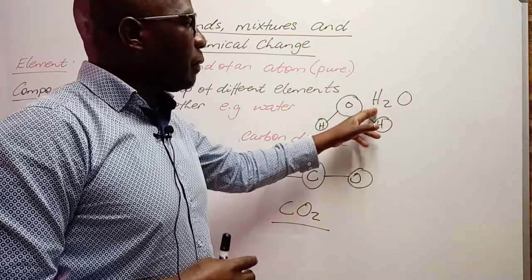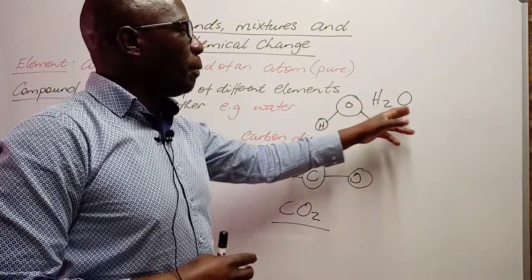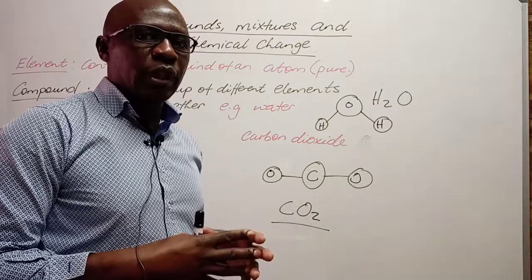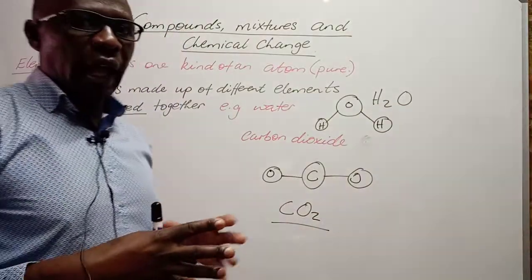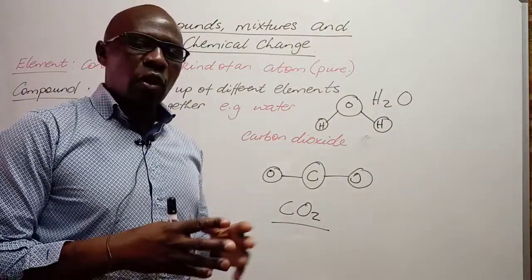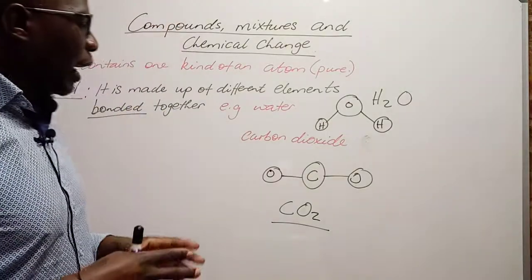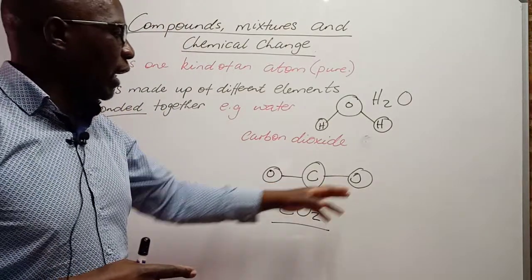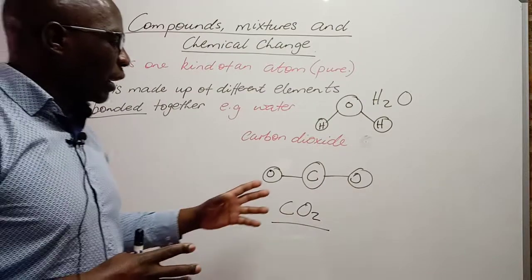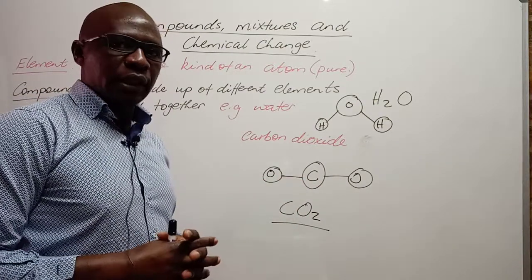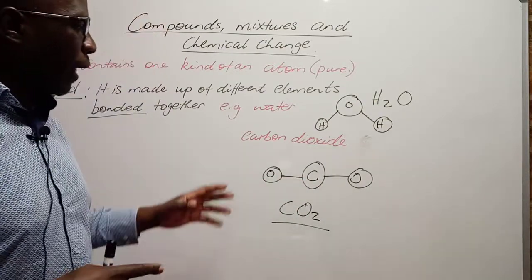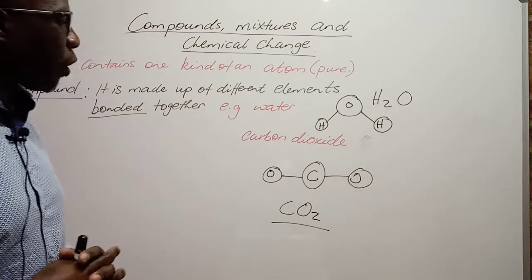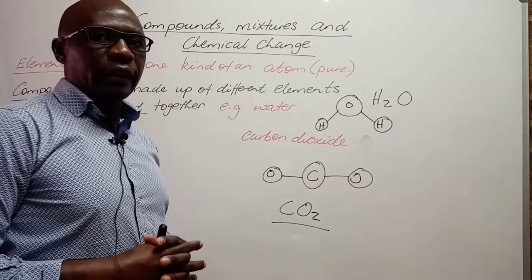So the chemical name for the compound describes the reaction that happened for the compound to be formed. And we have got two oxygen elements bonding with a carbon element to form the gas compound carbon dioxide.